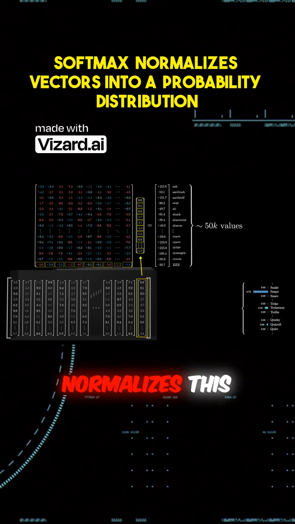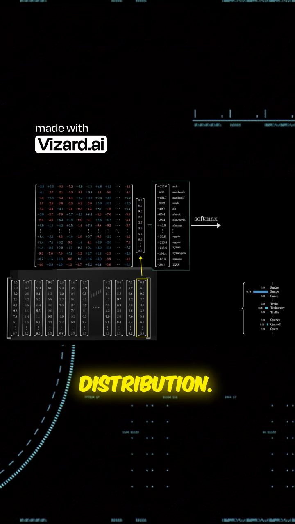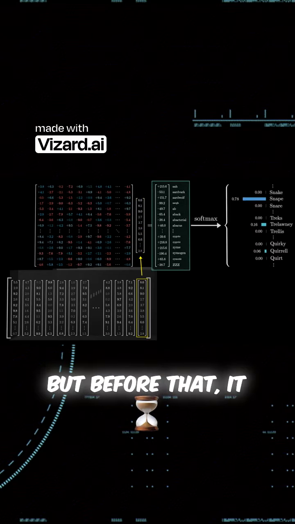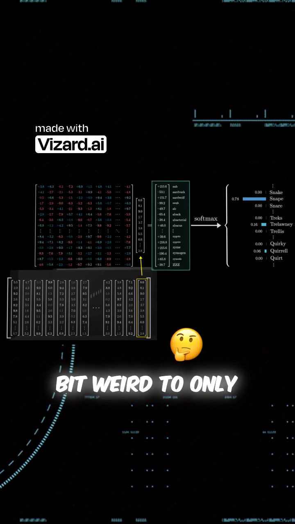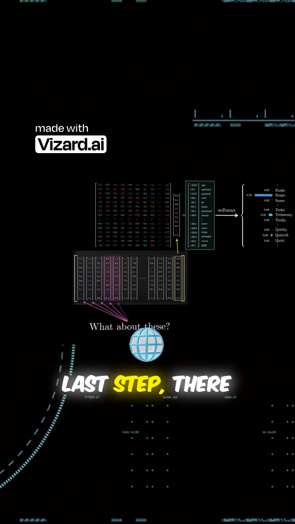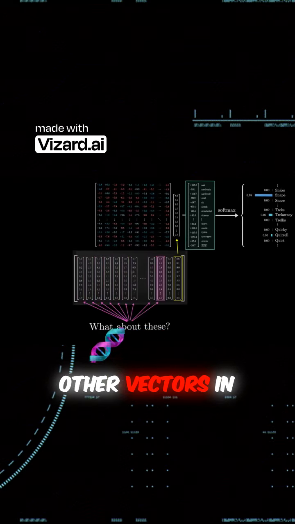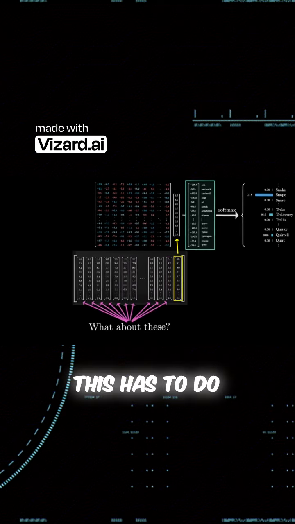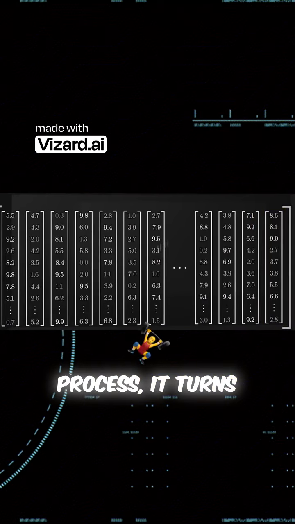Then there's a function that normalizes this into a probability distribution. It's called Softmax, and we'll talk more about it in just a second. But before that, it might seem a little bit weird to only use this last embedding to make a prediction, when after all, in that last step, there are thousands of other vectors in the layer just sitting there with their own context-rich meanings.